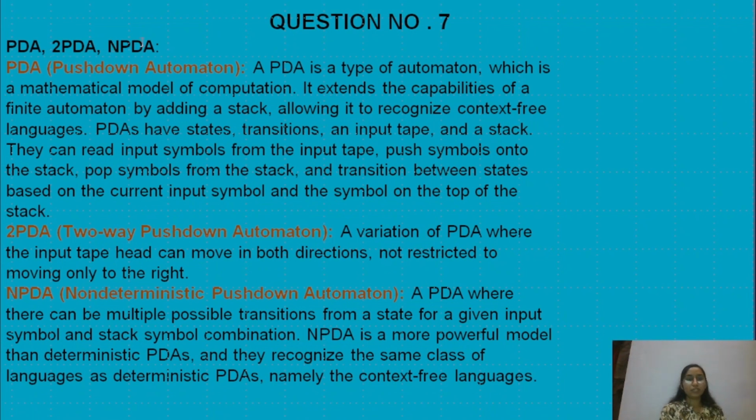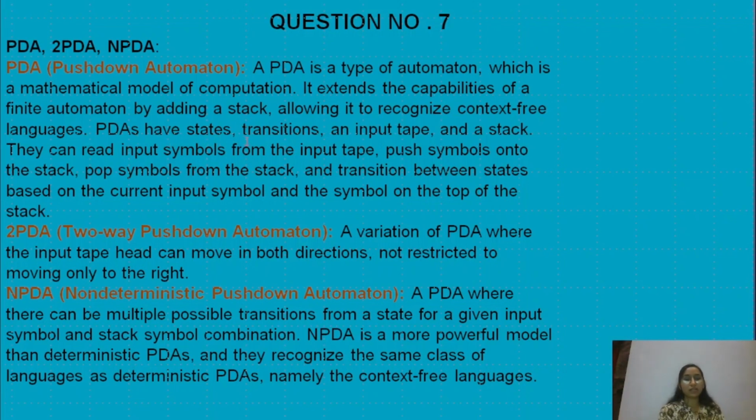Now PDA, 2PDA and NPDA. What is PDA? PDA is a pushdown automata. PDA is a type of automaton, which is a mathematical model of computation. It extends the capability of finite automata by adding a stack. In a PDA we use a stack, and the first symbol we put is epsilon, that is an empty stack, allowing it to recognize context free languages.